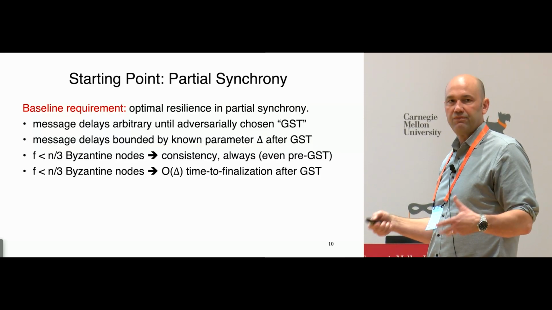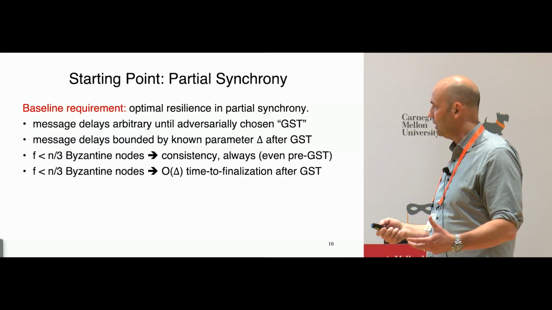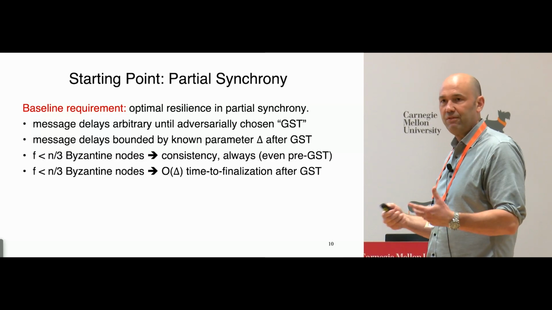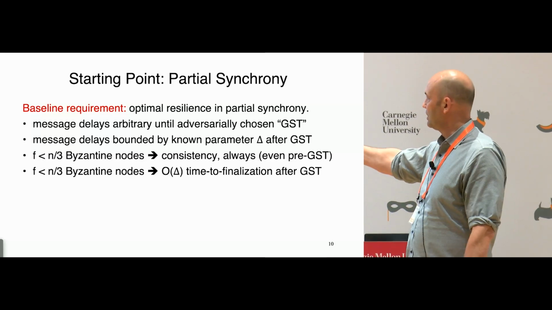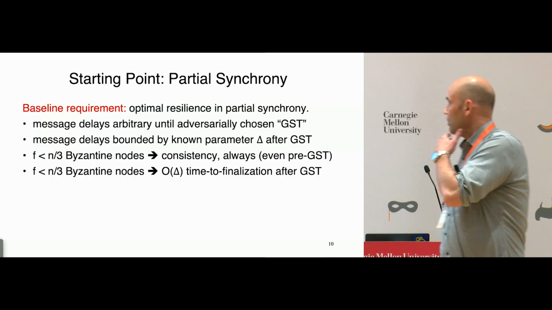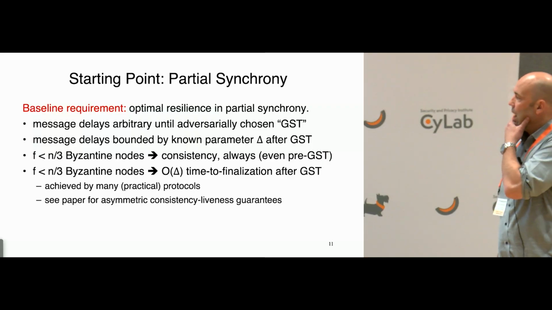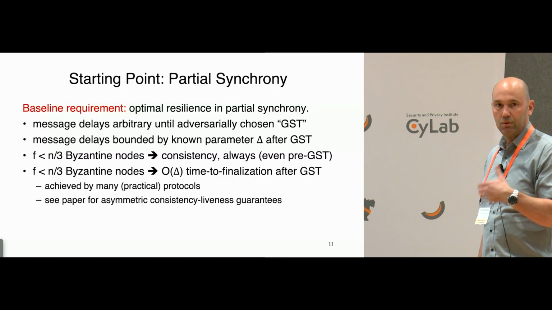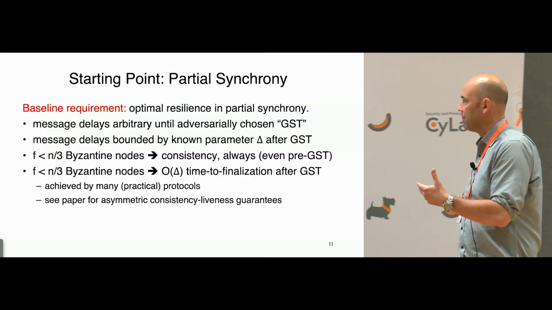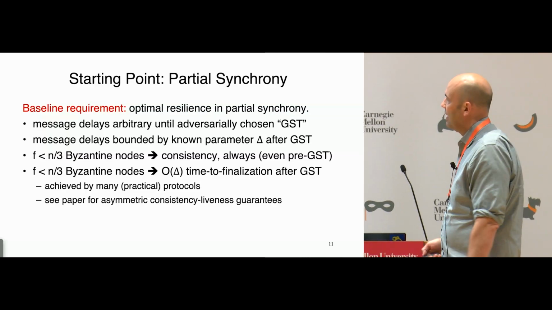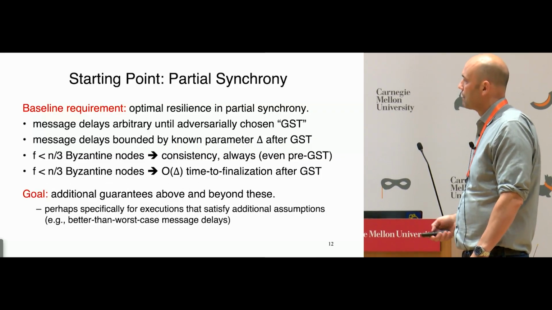Once the network is functioning normally, after GST, you get not just liveness, but finalizing of transactions quickly, in time scaling with the post-GST network speed delta. This is not just a theoretical result. Many protocols that you know and love, Tendermint, Casper, et cetera, do satisfy this guarantee.